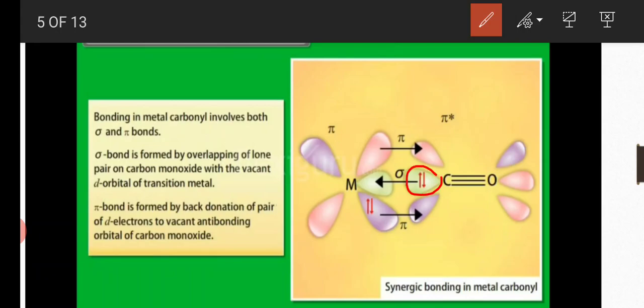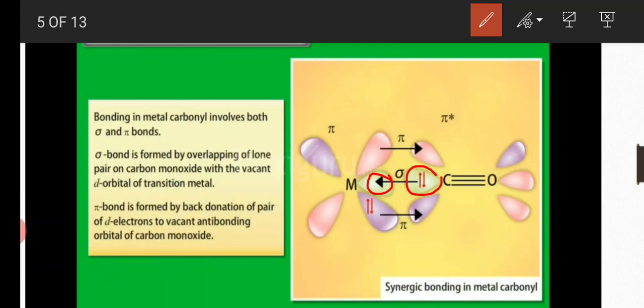Here, this is the lone pair of electrons present on carbon monoxide. This lone pair of electrons forms a bond with the empty d orbital of the transition metal. This is the sigma bond.